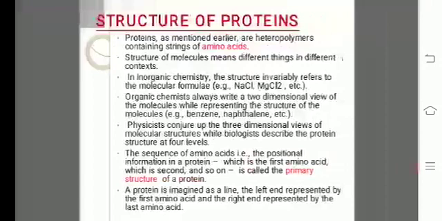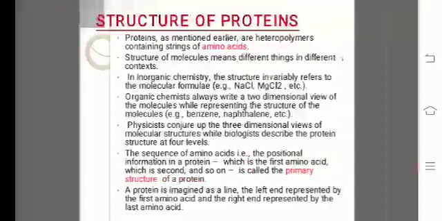The sequence of amino acids, that is the positional information in a protein, which is the first amino acid, which is second, and so on, is called the primary structure of a protein. So protein is exhibiting primary structure, secondary structure, tertiary, and a quaternary structure.